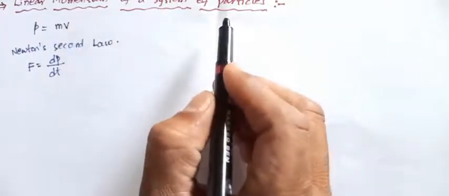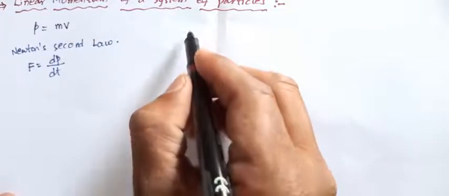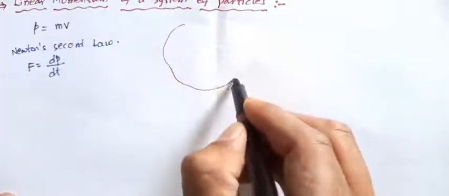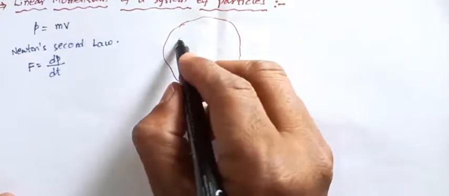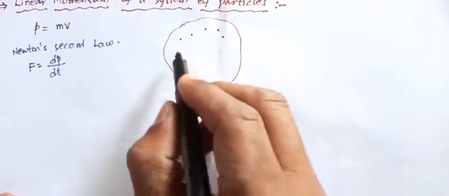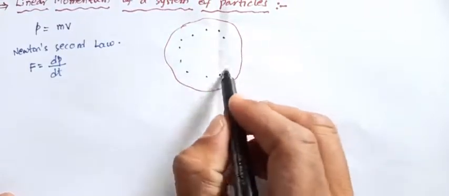Here we consider the linear momentum of a system of particles. We take the system as a rigid body, and the rigid body consists of particles.